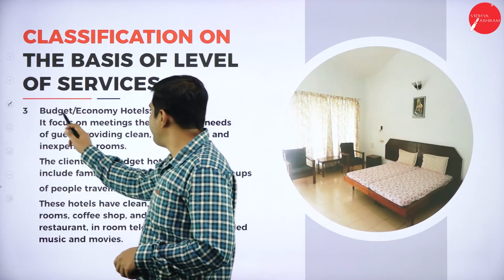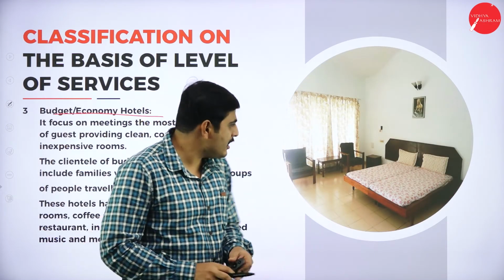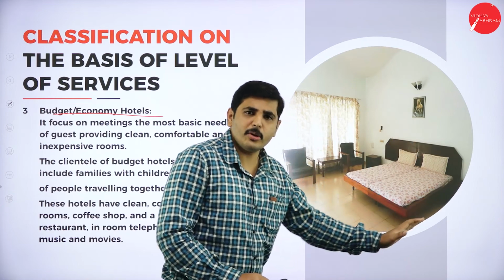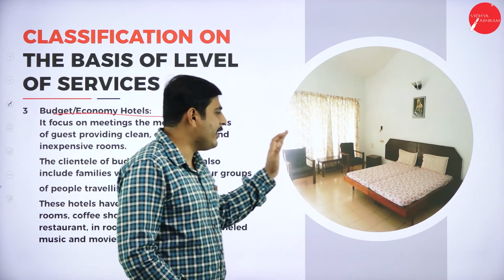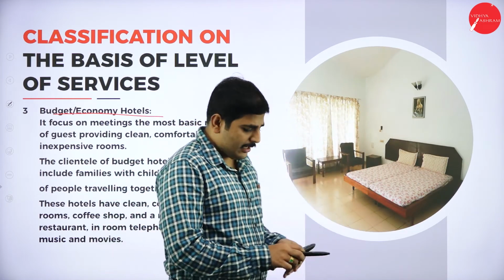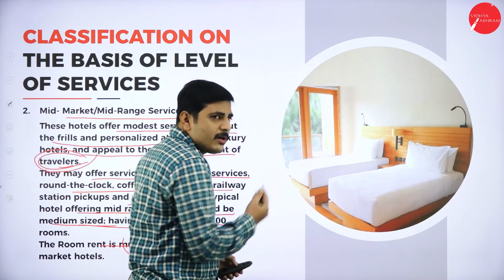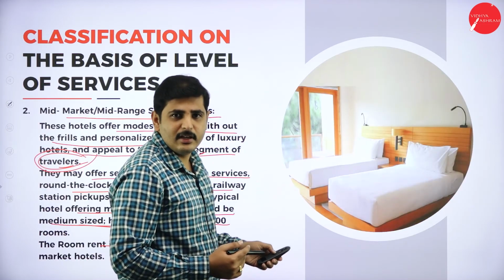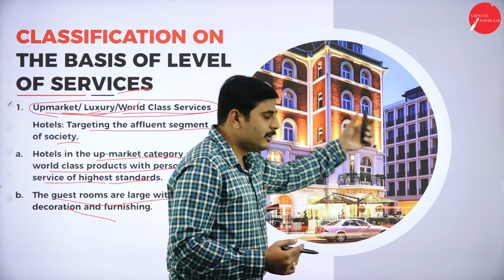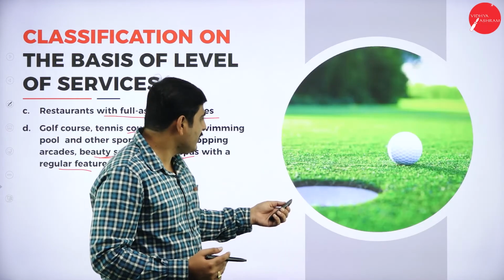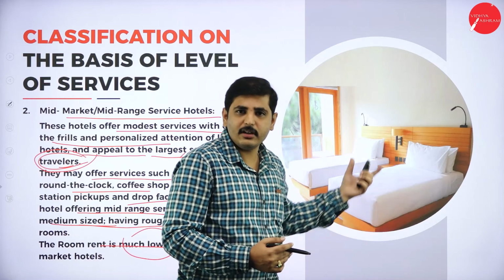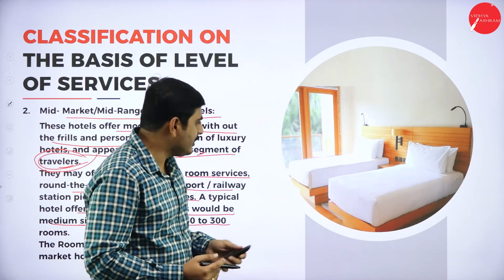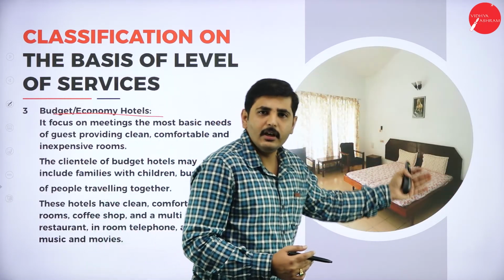Next, coming to the budget or economy hotel. See, look at the picture. This is the budget or economy hotel situation. They will provide minimum facilities, but not luxurious like this. This is modern, so modern beds are available. So look at the luxurious hotels, look at the mid class or middle class hotels, and look at the basic hotels.